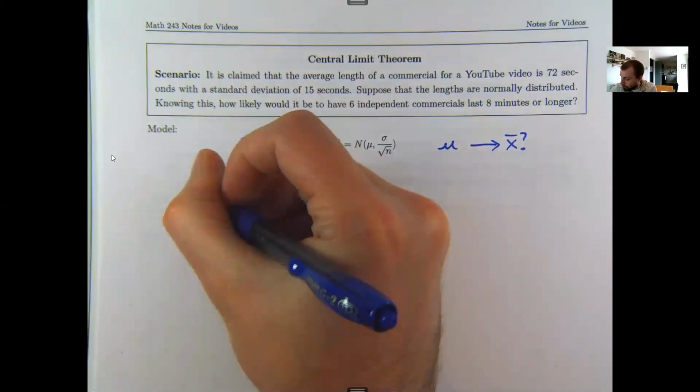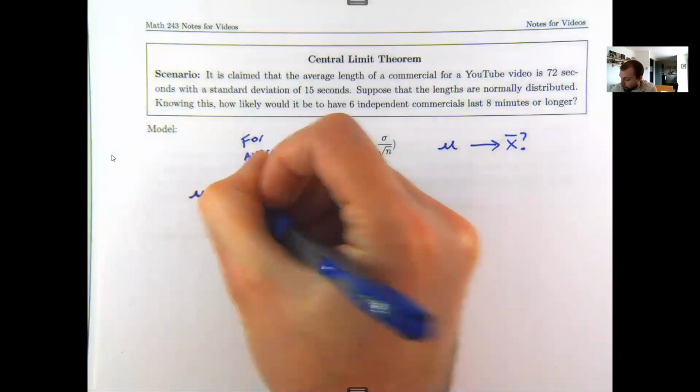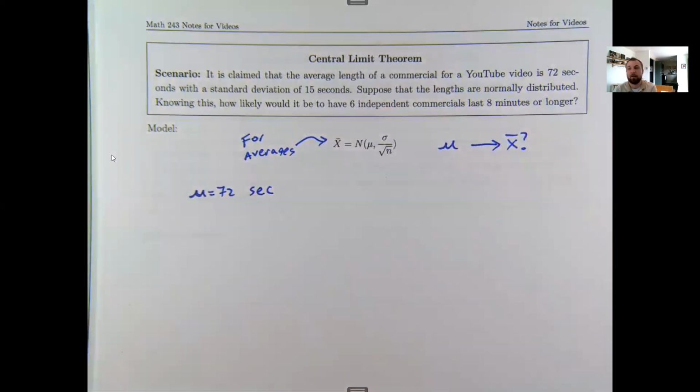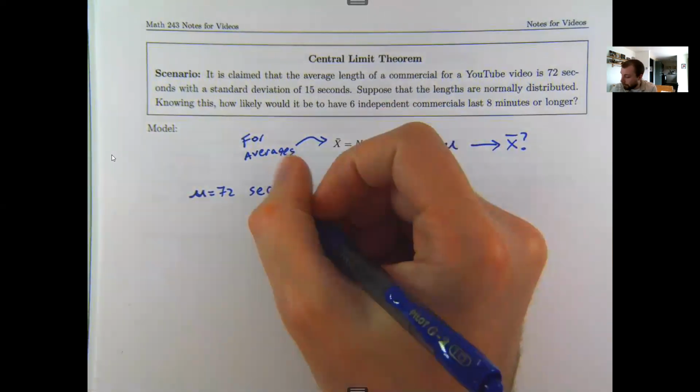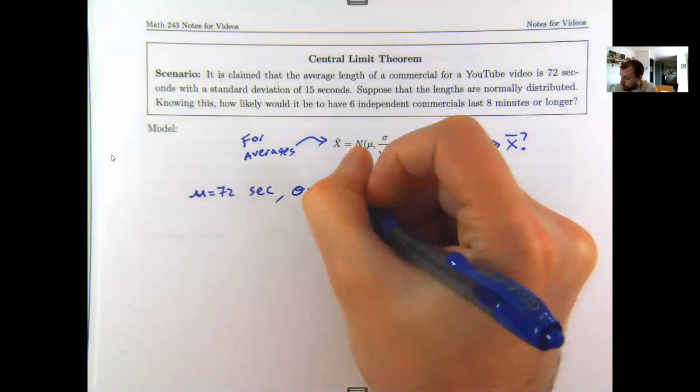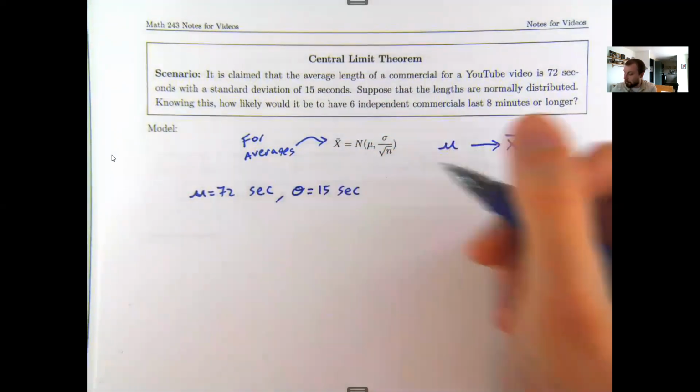Okay. It is claimed that the average length of a commercial for a YouTube video is 72 seconds. So population average for all commercials should be 72 seconds. Now, not all YouTube commercials are this long. Some are those 4-minute manifesto things that they force you to listen to. Other ones are just like 15 quick seconds. So these vary a lot. The standard deviation is 15 seconds.